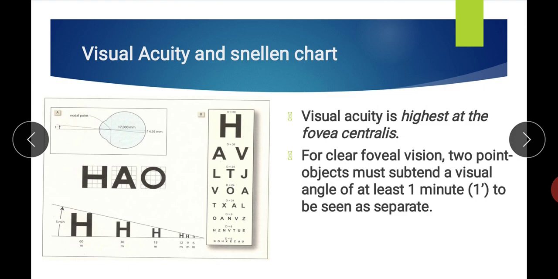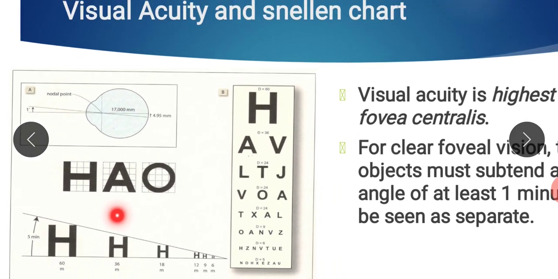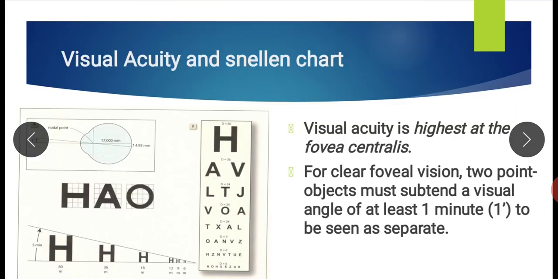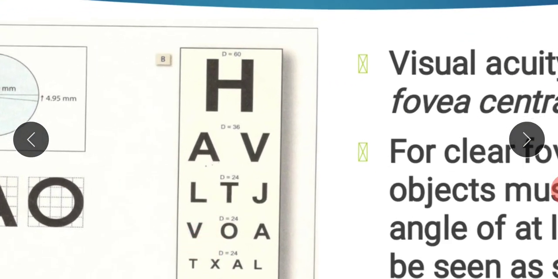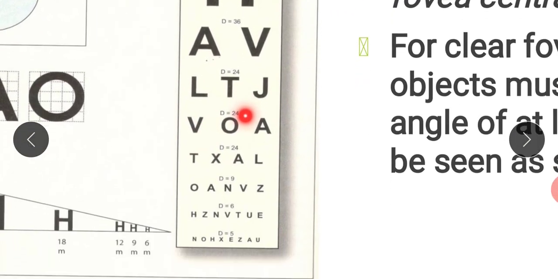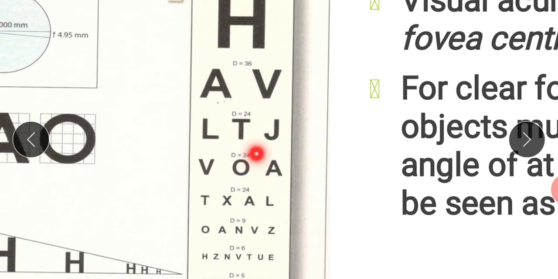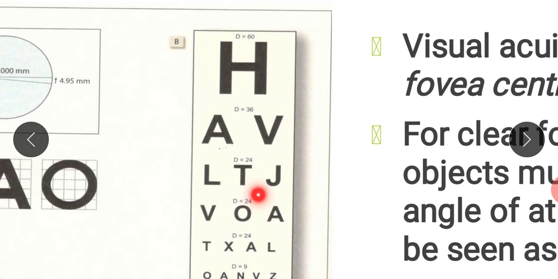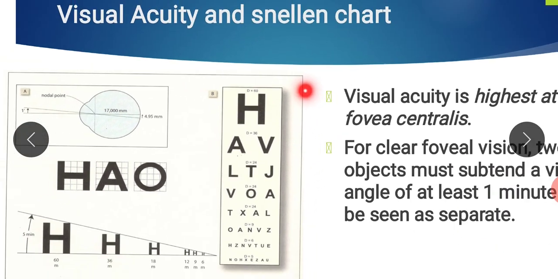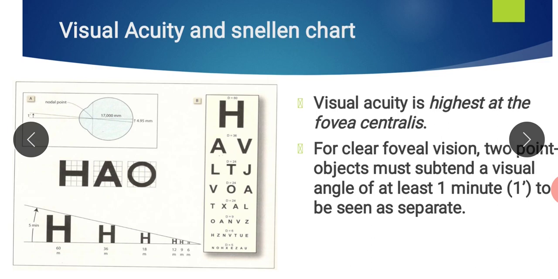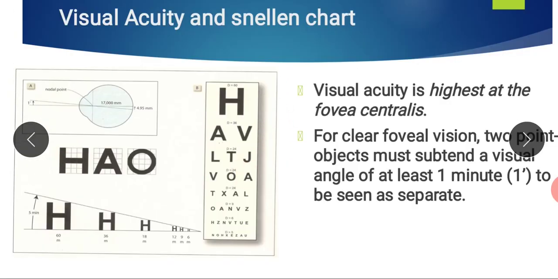Now clinically, to determine the visual acuity, we use this chart. Anyone who has gone for a number check for spectacles is familiar with this chart. This chart is known as Snellen's chart, and you will also see this in your clinical practical. This Snellen chart is used to clinically determine the visual acuity.